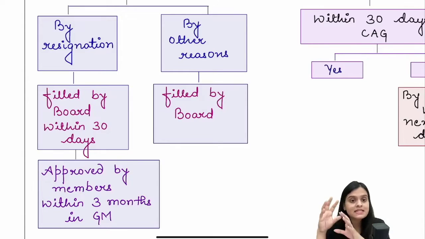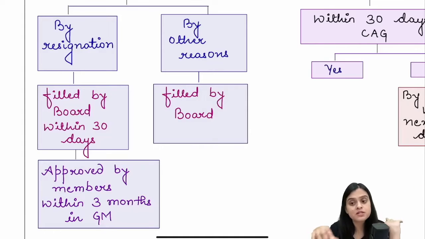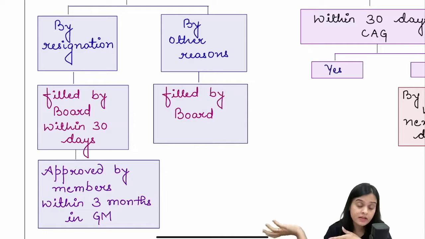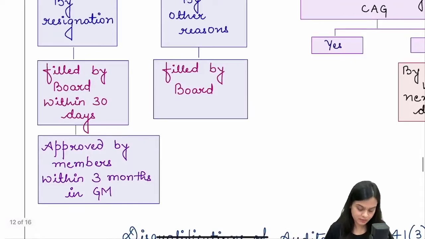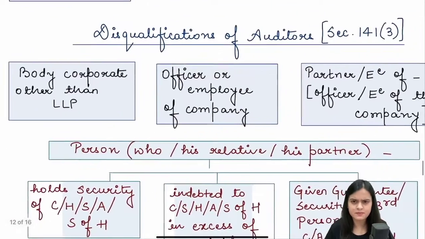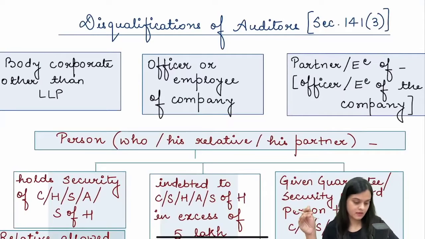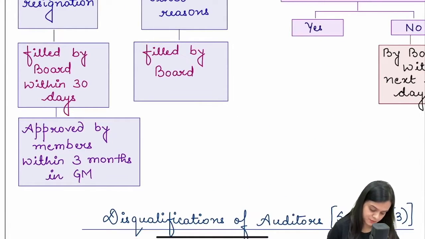So the casual vacancy will be filled by the board within 30 days, but it has to be approved by the members within 3 months. But if it was for some other reason, maybe the auditor died, then the vacancy can be filled by the board within the time period specified, right? So it will be filled by the board within 30 days, of course. Okay, so I think that's clear. Now, here also you can write within 30 days, not to be confused.